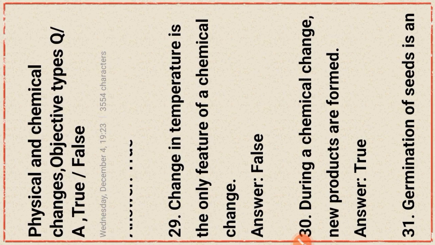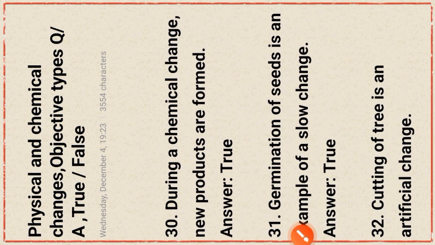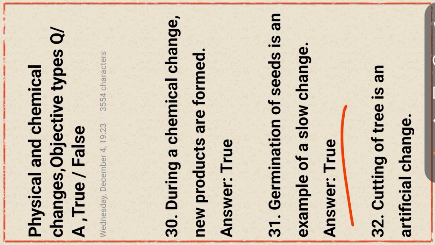Next question. Change in temperature is the only feature of a chemical change. This statement is false. During a chemical change, new products are formed. This statement is true. Germination of seed is an example of a slow change. This statement is true.